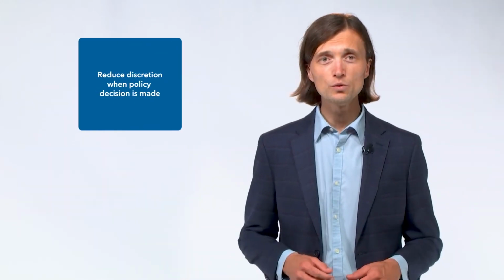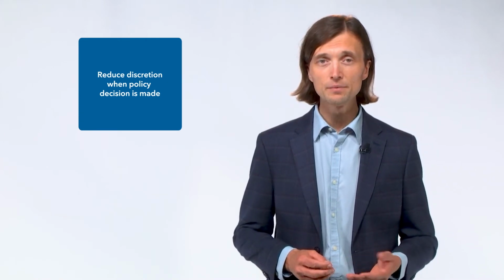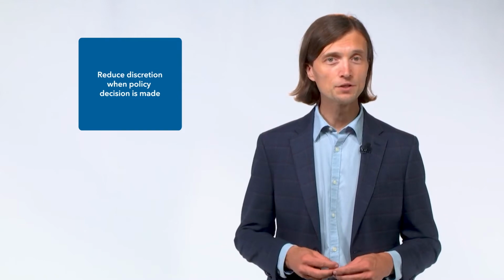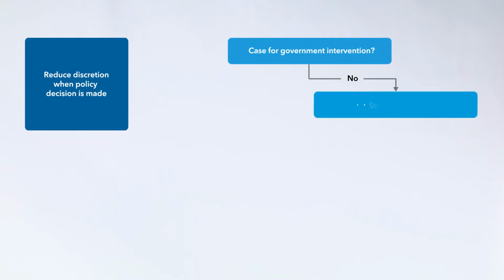We can use two broad approaches. The first is to either reduce discretion by public officials when policy decisions are made, or determine whether some policy decisions are needed at all. If there is no clear case for government's intervention, we could streamline or do away with some policy decisions altogether. After all, if there is no decision to make, then there is no possibility for error. This streamlining is essentially about structural reform.